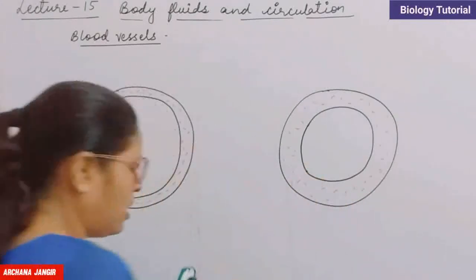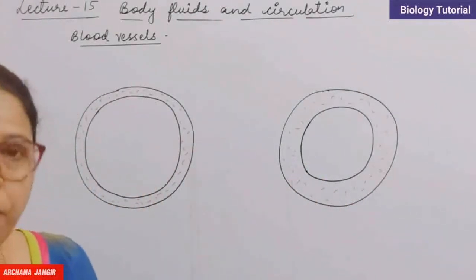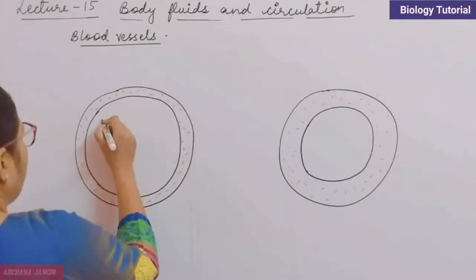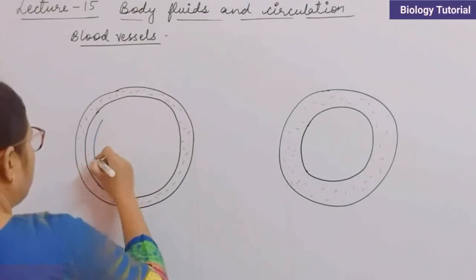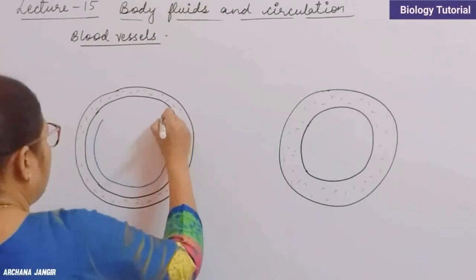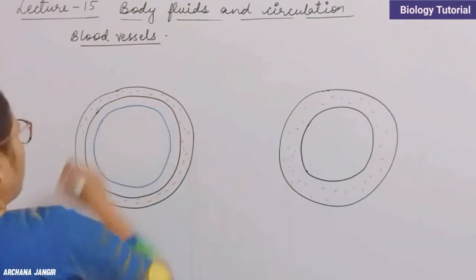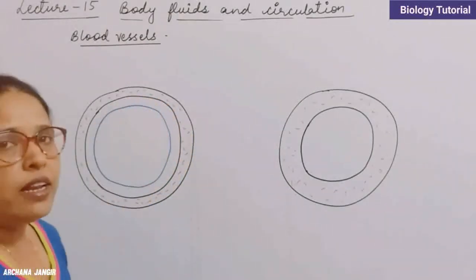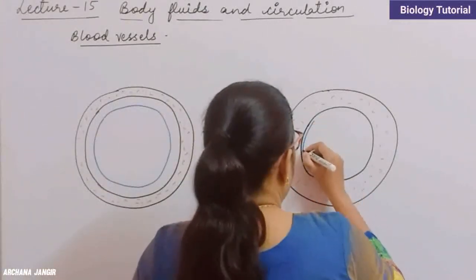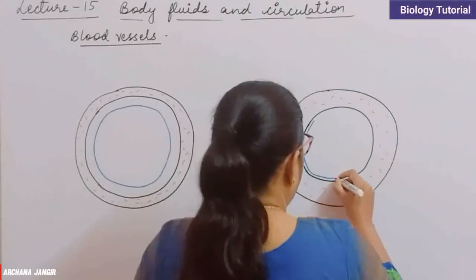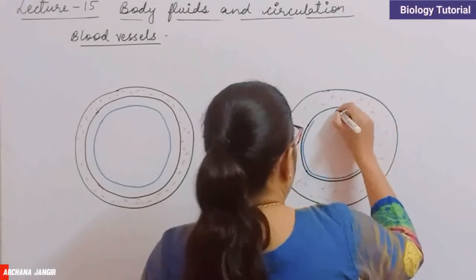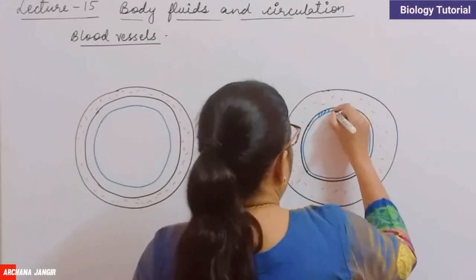Now come to the next layer, which is called tunica media. So this is the tunica media. This tunica media is thick in case of arteries and thin in case of veins. So here is the thin tunica media.